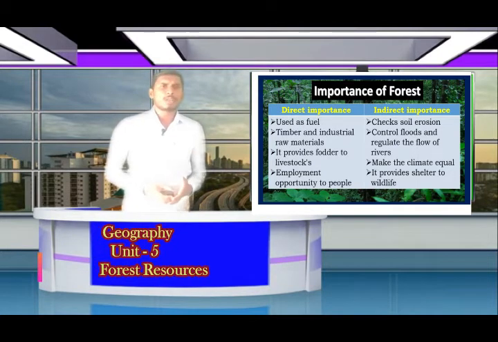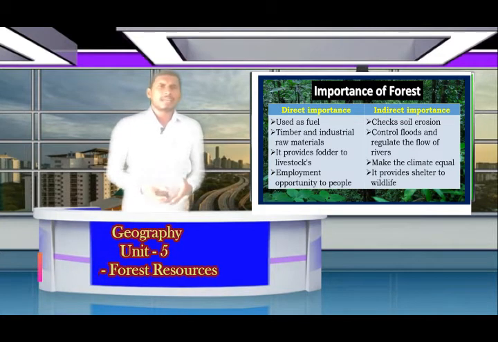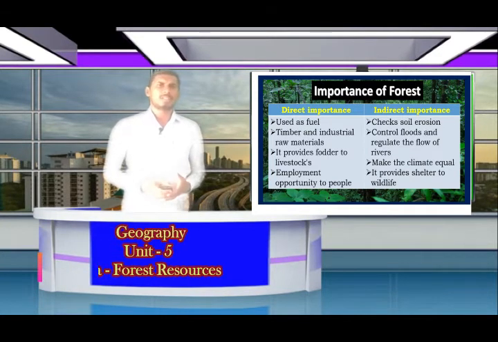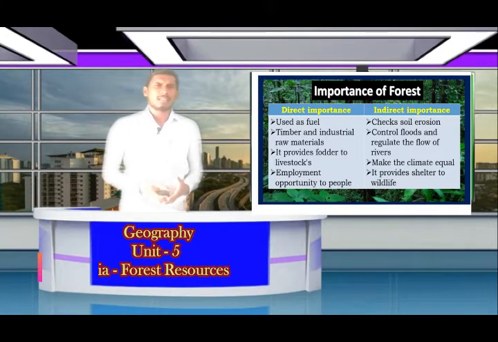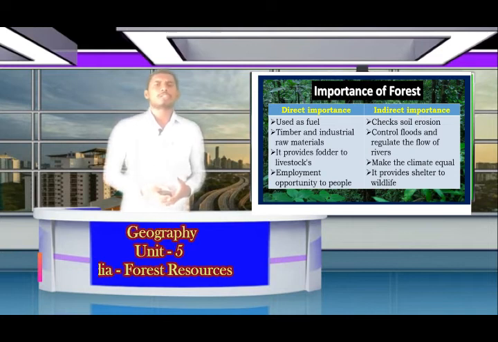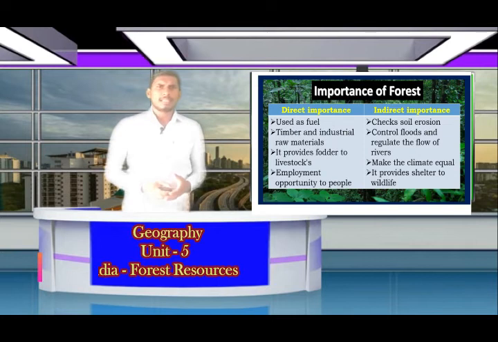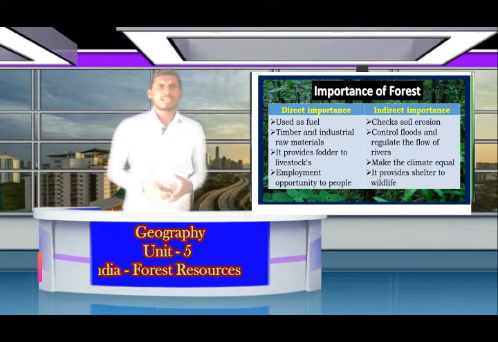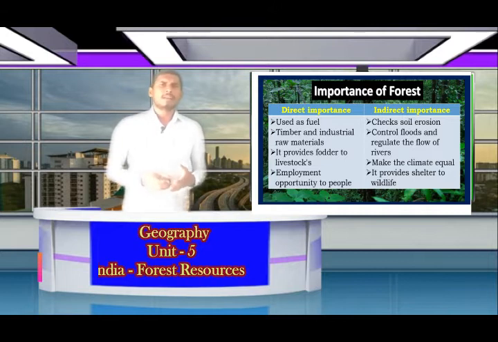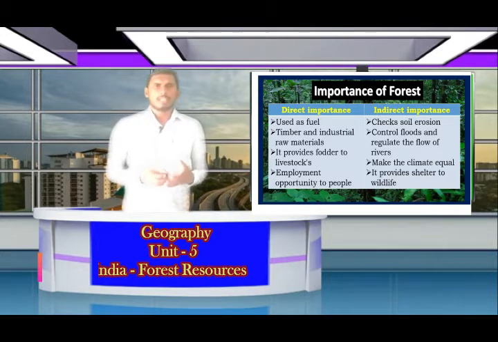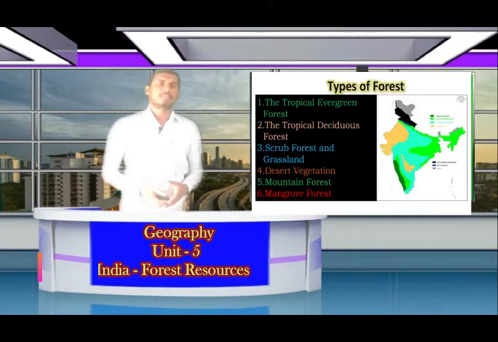With the direct importance, it is used as fuel, timber and industrial raw materials. It provides fodder to livestock and employment opportunities to people. In indirect importance, it checks soil erosion, controls flood and regulates the flow of rivers, makes the climate equable, and it provides shelter to wildlife.